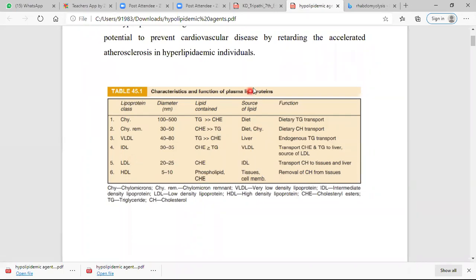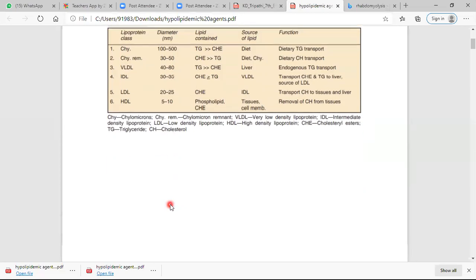Okay, understand? This is the characteristics and function of the lipoproteins. So you can understand chylomicron, chylomicron remnant, VLDL, IDL, LDL, and HDL. These are called the lipoprotein classes.